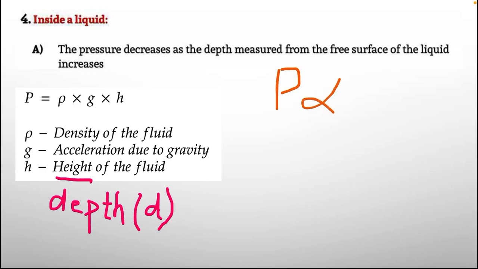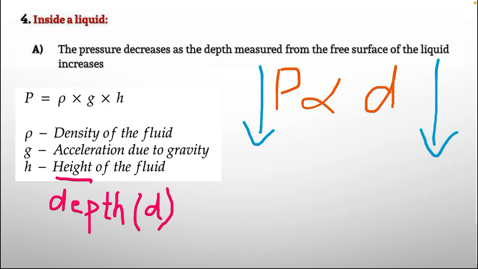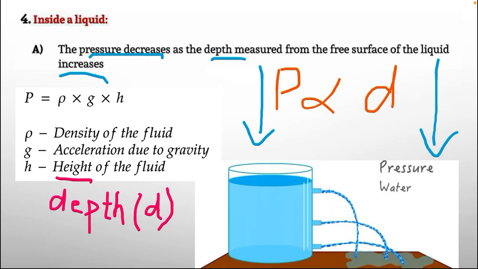Pressure is directly proportional to the depth according to the formula, and if pressure decreases, depth also decreases, or vice versa. So pressure decreases, depth increases. It is the inverse relation in the statement that is wrong, and you can also check it from the picture, where the height is high, depth is more, the pressure is increasing. Otherwise it is opposite to that. So option number 4A is incorrect.